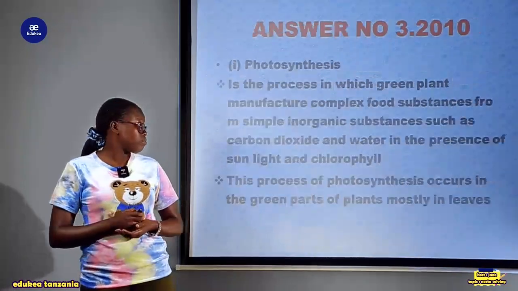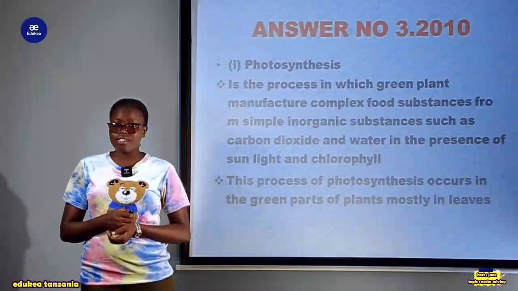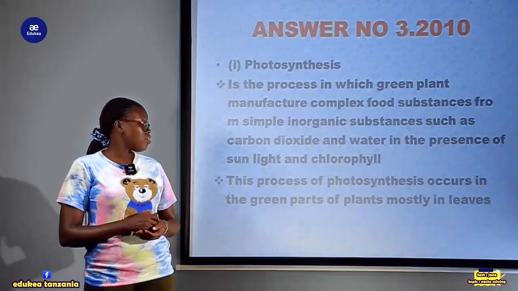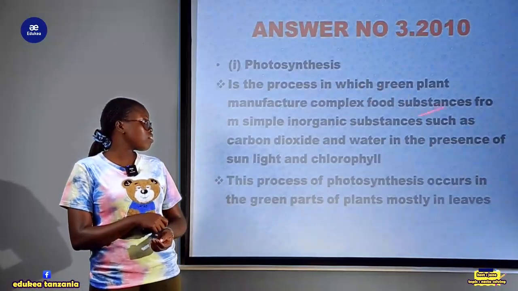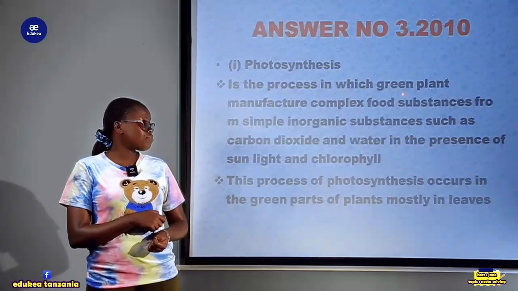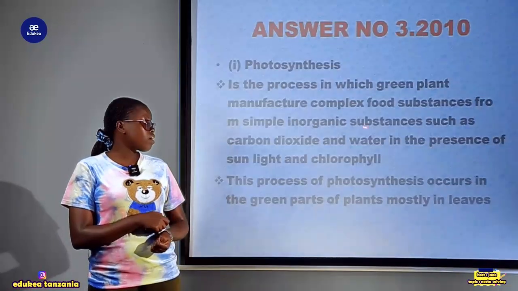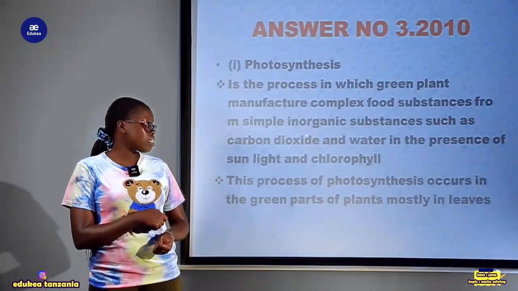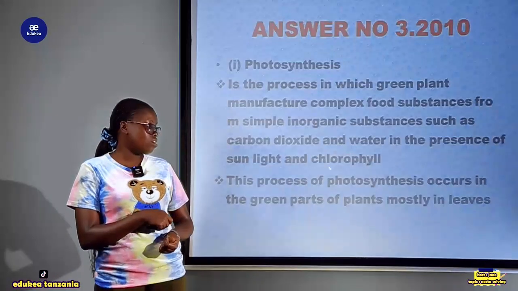Now let us see. Once we talk about photosynthesis, before we state the site, photosynthesis is a process in which green plants manufacture complex food substances from simple inorganic substances such as carbon dioxide and water in the presence of sunlight and chlorophyll.